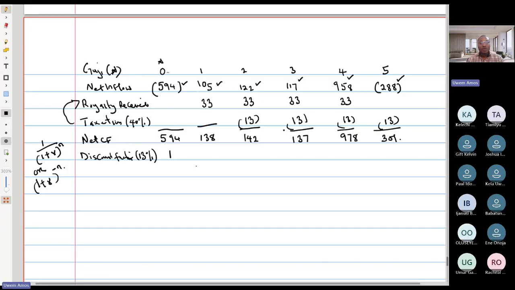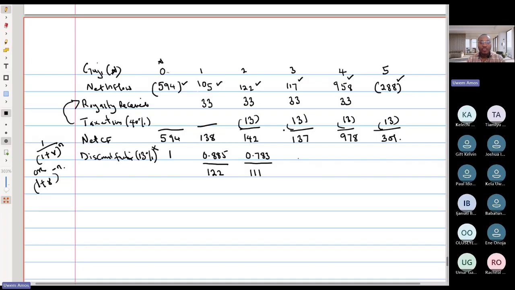Okay, so by my calculator, 1 plus 0.13 raised to the power of minus 1, I have 0.885. So when I multiply it straight up, so that I don't have to do it the second time, I have 122. Okay, 1 plus 0.13 raised to the power of minus 3, I have 0.783. Okay, so by my calculator, 142 multiplied by 0.783, I have